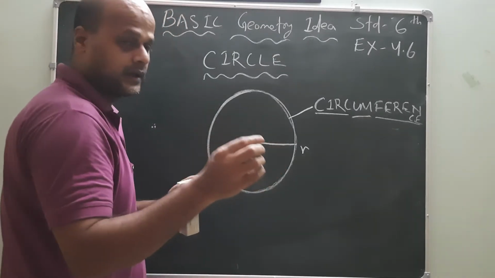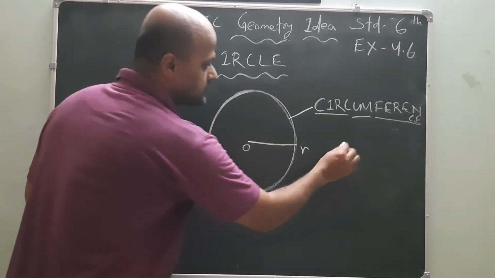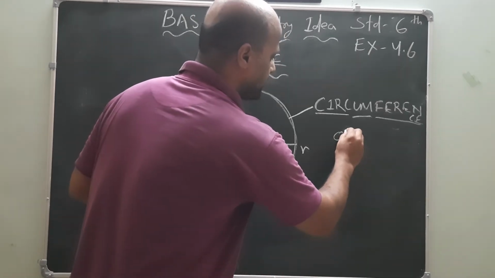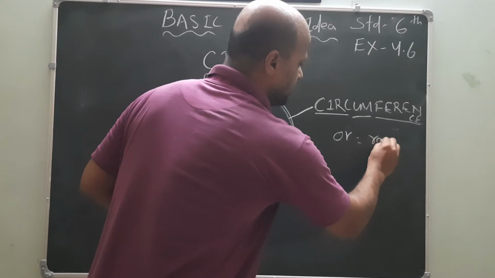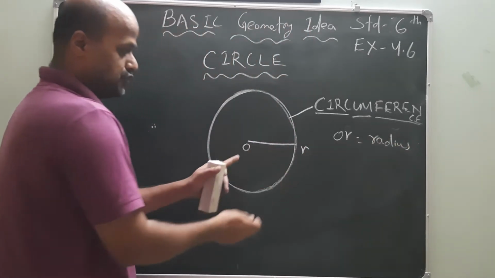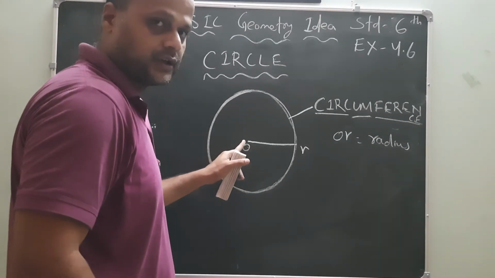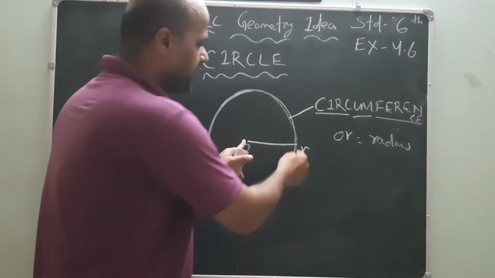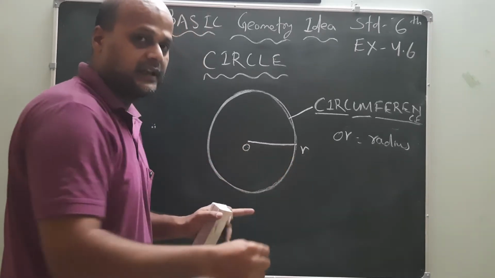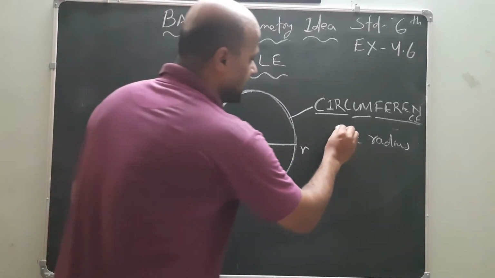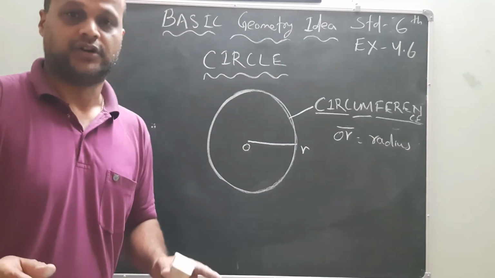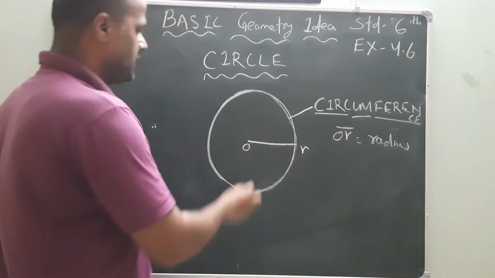Then I will say that OR is called the radius. The line segment joining the center of the circle to any one point on the circumference is known as the radius.